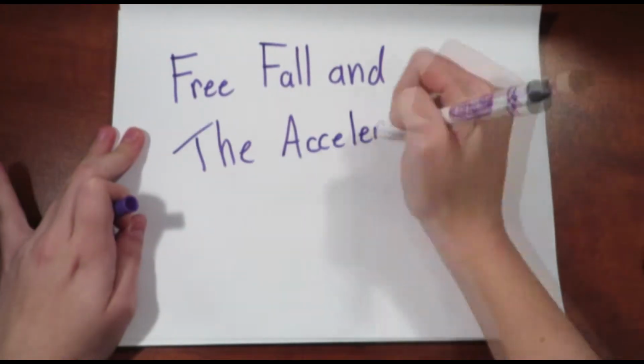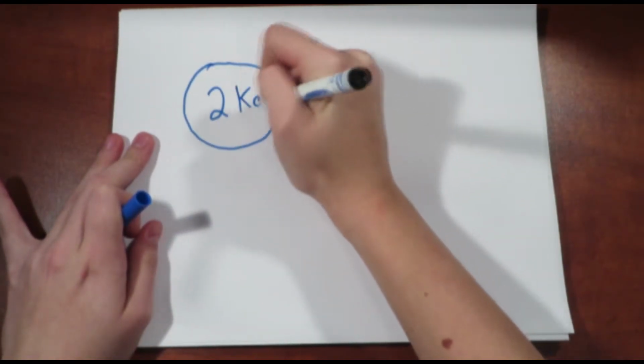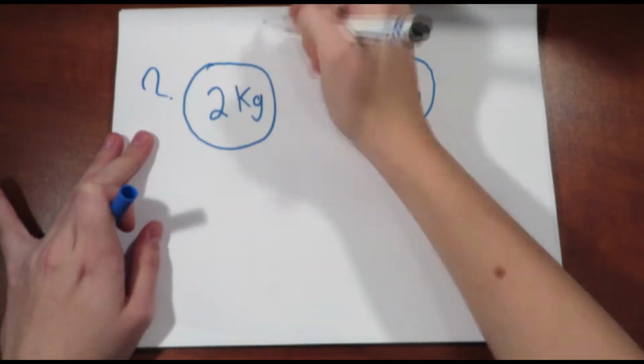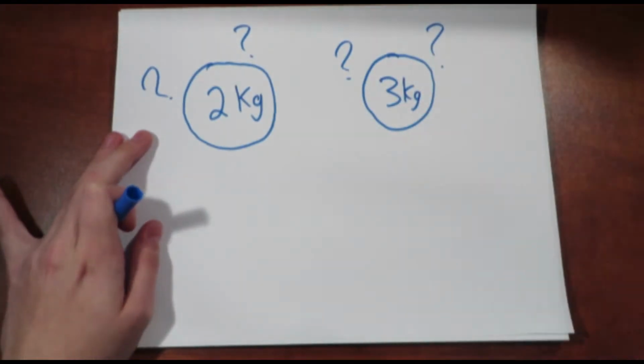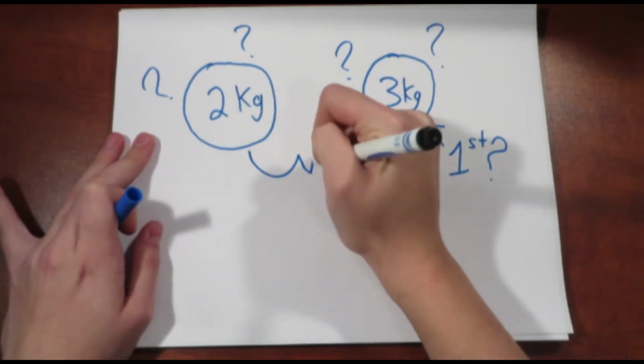Free fall and the acceleration of gravity. Now, the classic story of your science or physics teacher taking two objects of different masses and dropping them. Before dropping them, your teacher would generally ask the class what they think would happen. Some students may say the heavier object will hit the ground first, and some may say they both touch the ground at the same time.